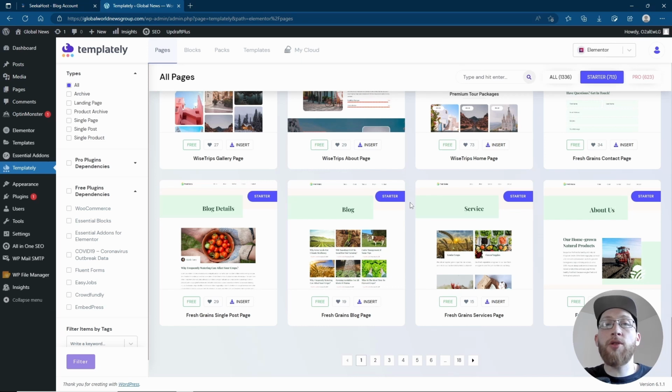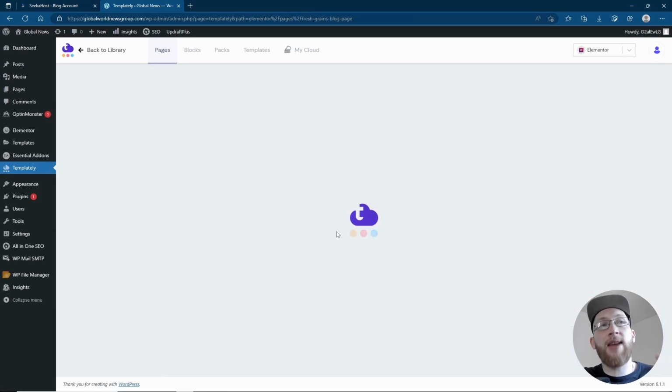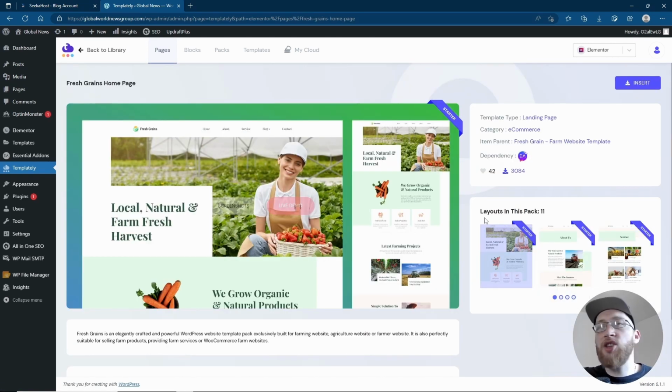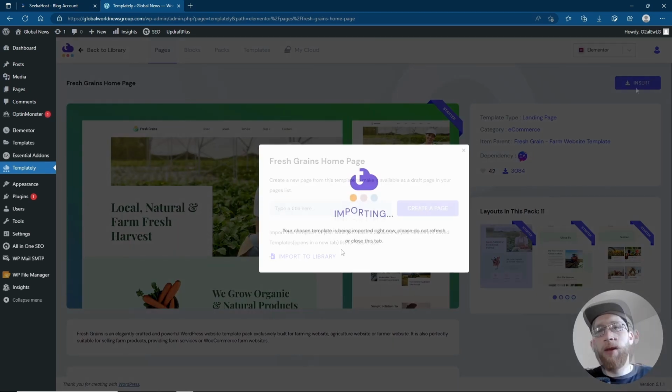To import them, just make sure to sign in with Elementor, and then download Templately. Choose the sort of pages, blogs, whatever you think looks good and you want to pick, and then click Insert on the top. It will take a minute to import. You can also create a page from this point, and that's how you can import templates.